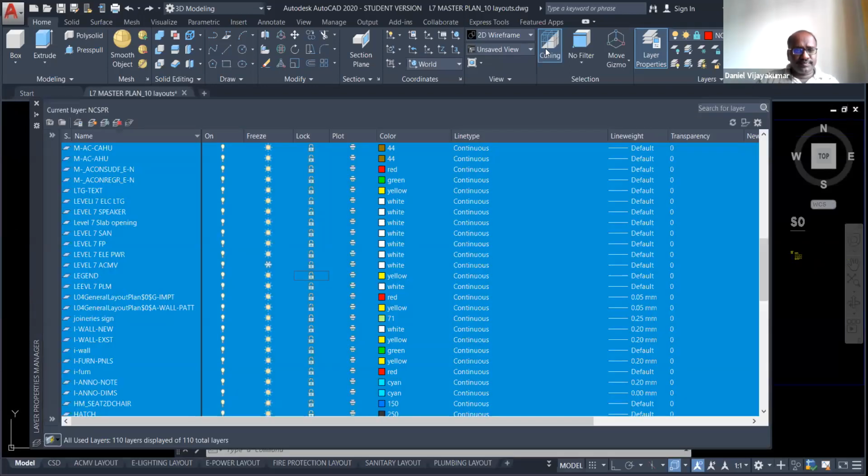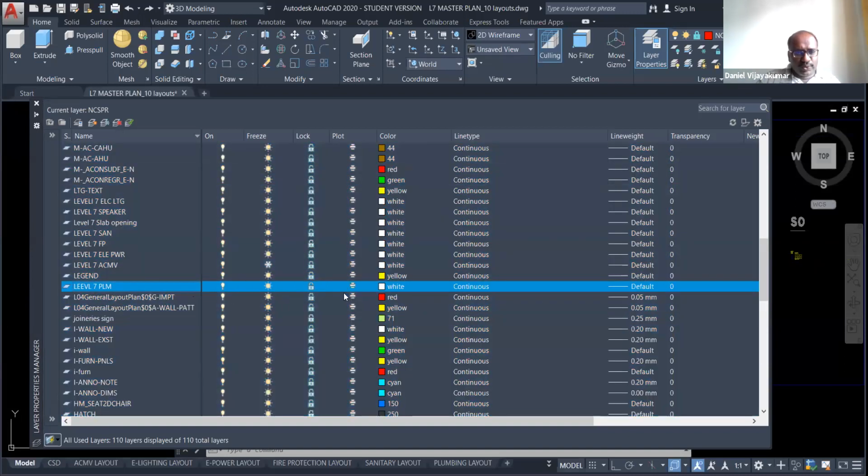The next one, plot. See, there is one symbol like a printer. If you select, for example, that level 7 plumbing, and plot is ticked, that means it is blocked. That means if you have this symbol, this particular layer will not be printed by your printer. When you take the printout, the drawing will print, but this level 7 will not be printed.